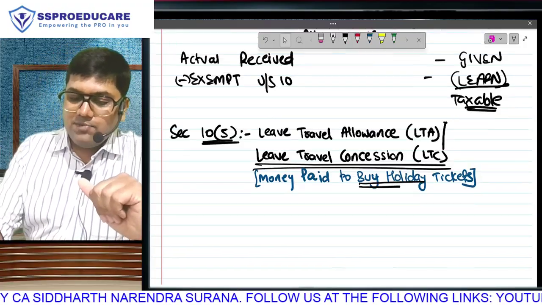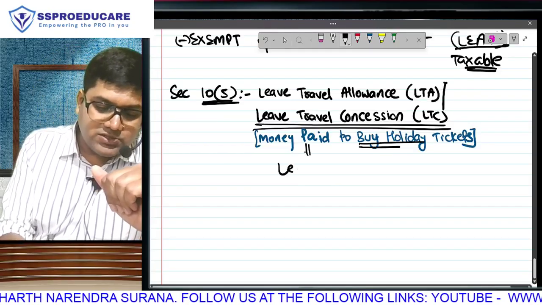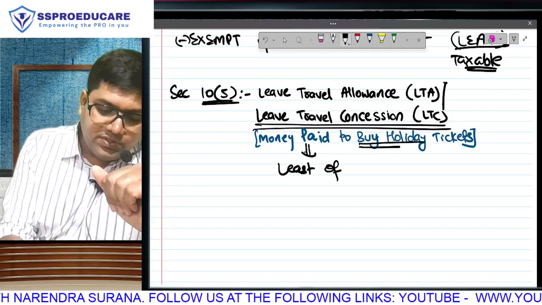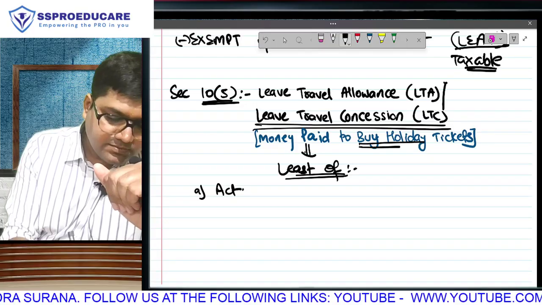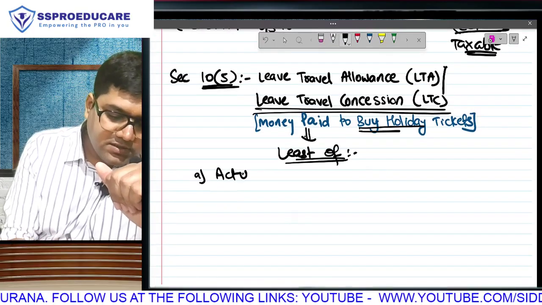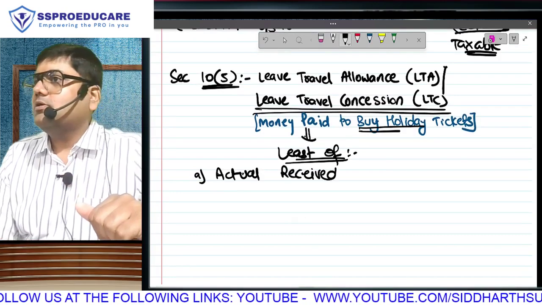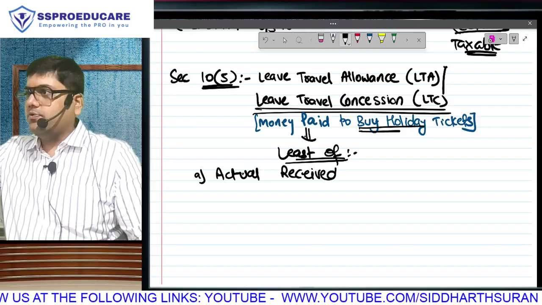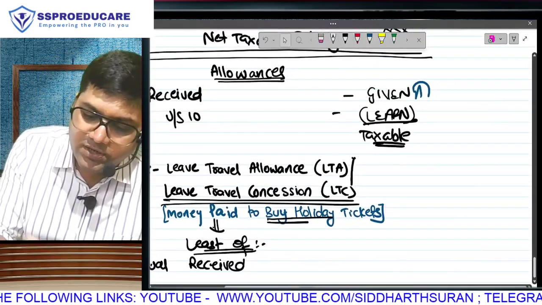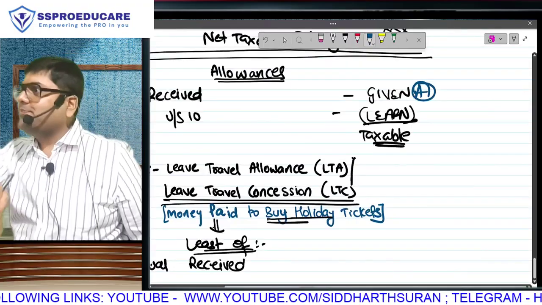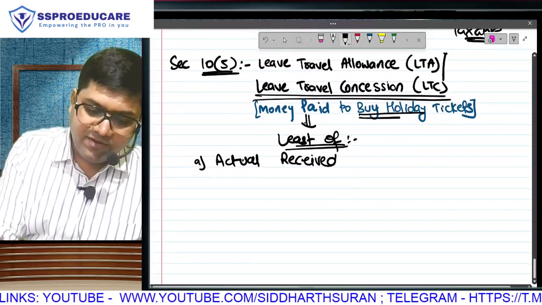In other words, I believe you've already identified how much is the amount exempt. The amount exempt is going to be the least of the following. First, the actual amount received. In our example, how much is that amount? 10,000. The same amount which is my A here is that actual amount received only, from which I am taking that exemption. The actual amount received.